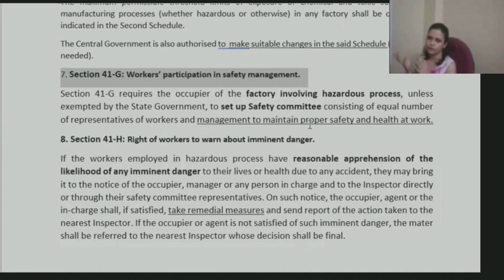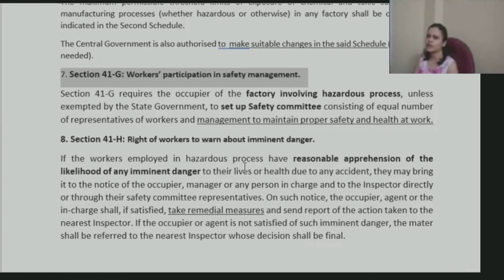members from workers as well as management, because management may be taking decisions based on how much cost will be involved in providing those safety standards. But workers would know it better, what is the risk that is involved in dealing with those materials, right? So accordingly, in order to ensure there is balance of both, this provision is being inserted.